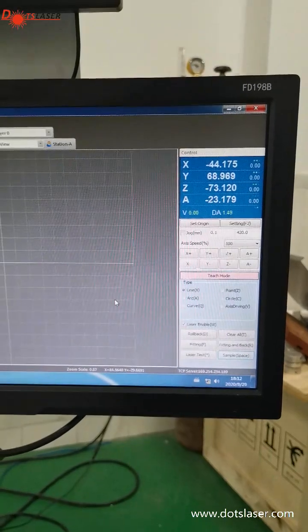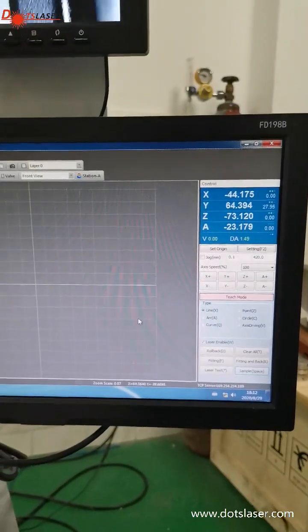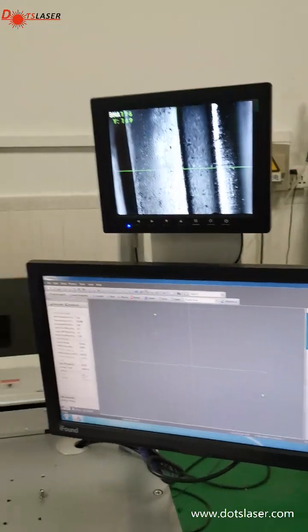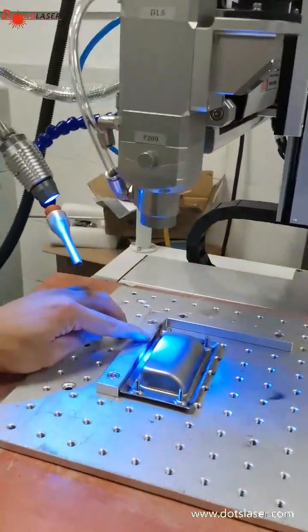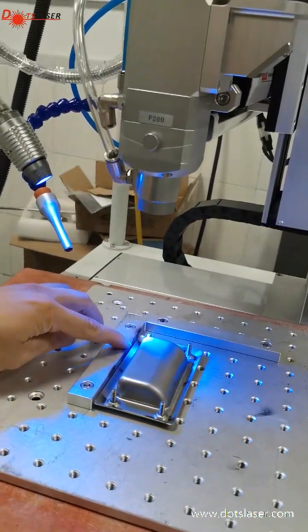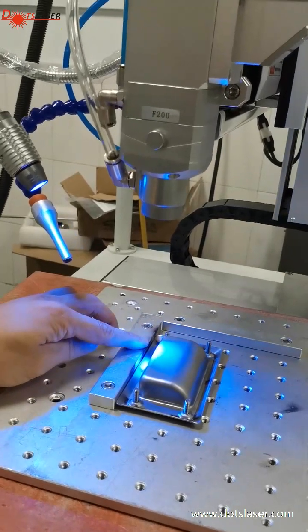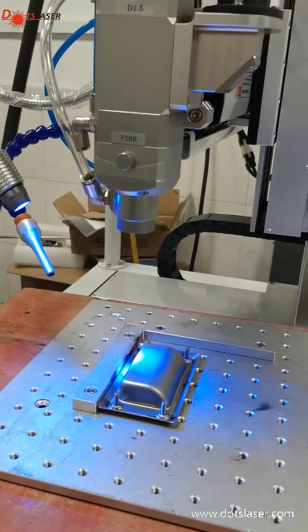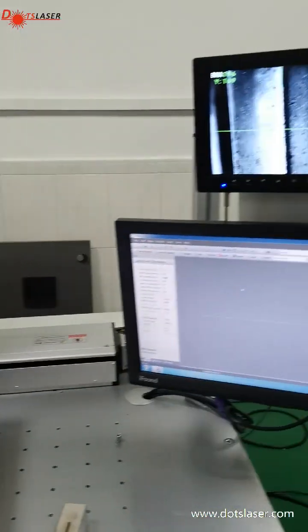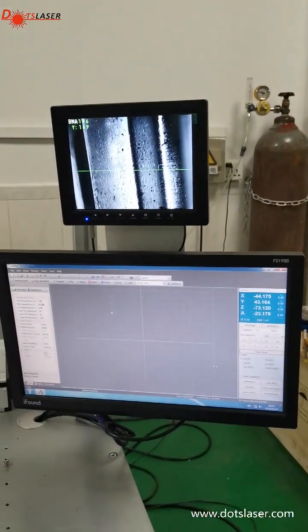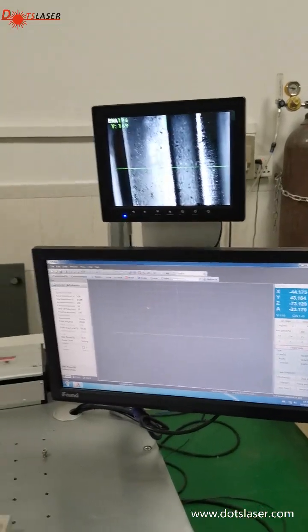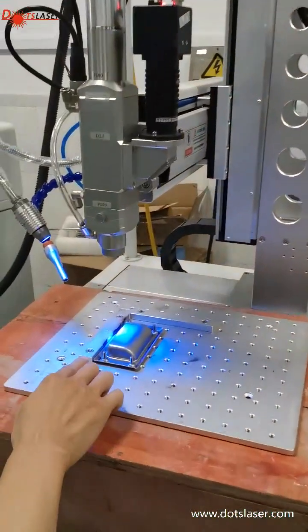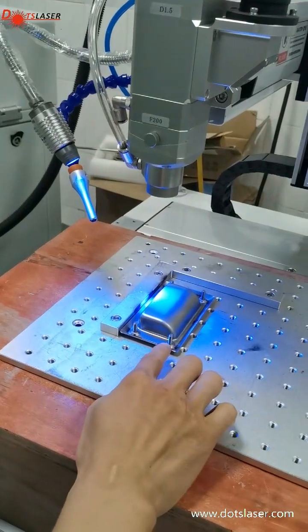First point we collect. So we move to here. You see here? This is the first point. So you move to the second point and then collect. And then we have to jump from one side to another side.